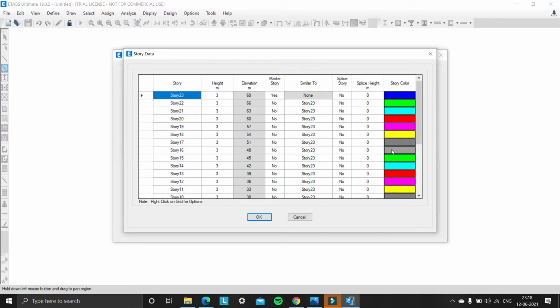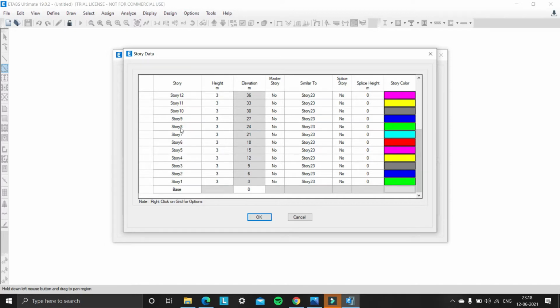So by default, story 23 is the master story, but in the data they have mentioned 4 different sets of stories. Those are story 1 to 8, story 9 to 14, story 15 to 19, and story 20 to 23. So we need to change the master stories for the respective sets of stories.